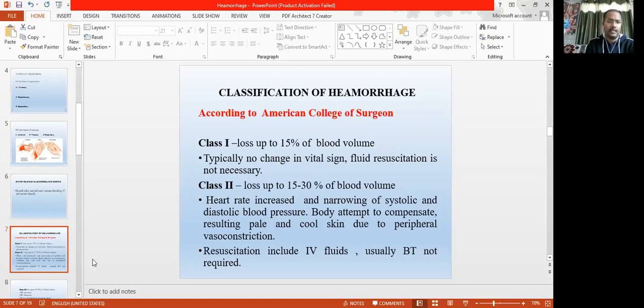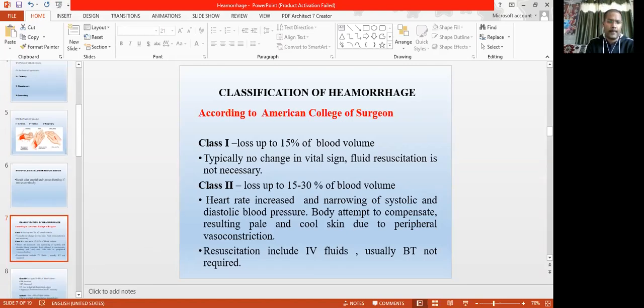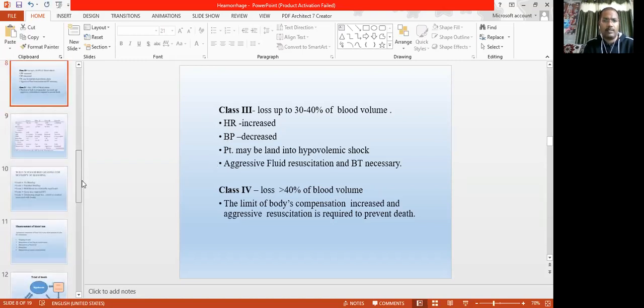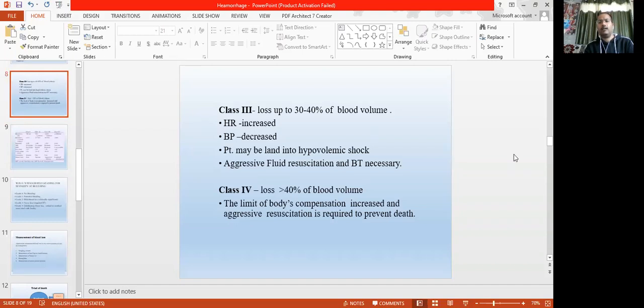So next is class 3. Class 3 is when the patient loses blood from 30 to 40%. In class 3 hemorrhage, the heart rate increases.